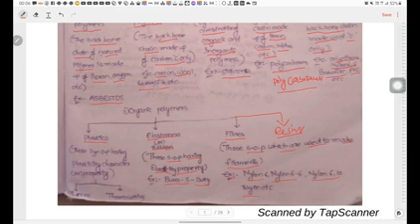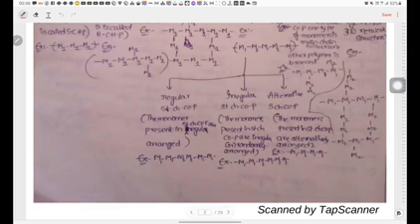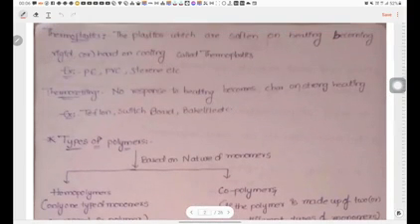Now, next classification. The thermoplastics definition I have already given, so there is no need to explain it again. But we have to know the examples of thermoplastics and thermosetting plastics. Examples of thermoplastics are PE, meaning polythene, PVC, polyvinyl chloride, and styrene.